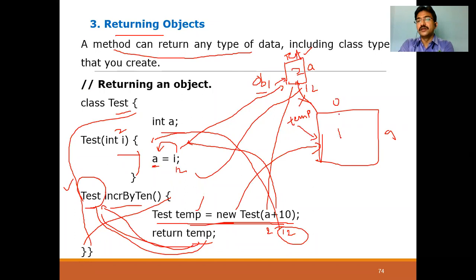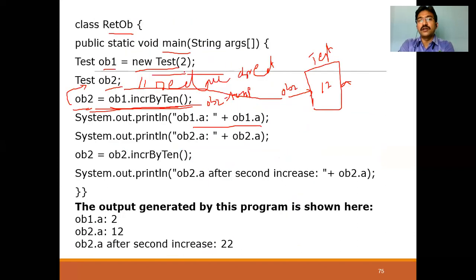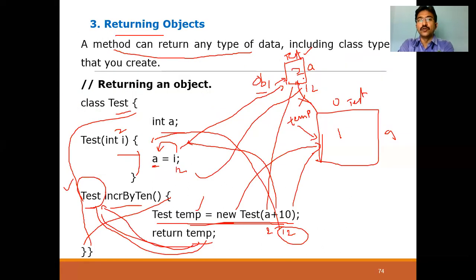Now once you call this constructor, because previously you have called with the 2 parameter, with the value 2, that's why OB1 is created with 2 value. Now you created a constructor with A plus 10, that is 2 plus 10, that is 12. Now A value is 12. Now temp is pointing to this 12 and OB1 is pointing to 2, but not pointing to this.